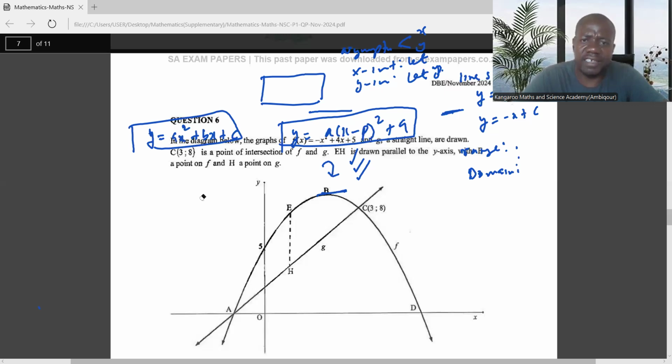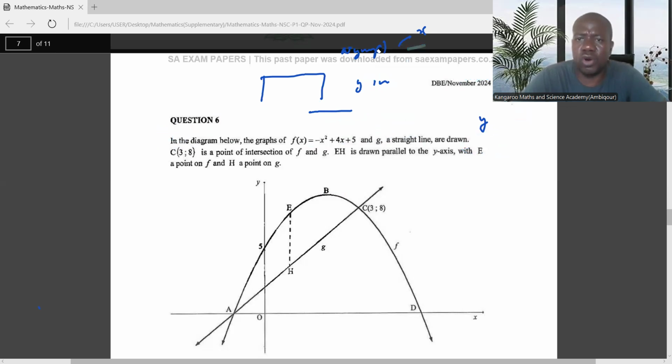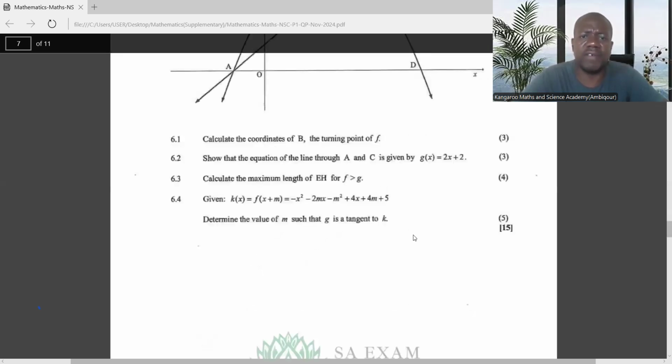And guys, you need to be disciplined. For you to pass maths, you need to be disciplined. Be disciplined very well, especially when you are doing it on your own, with no one who can actually assist you. You need to make sure that you spend more time and practice as many questions as possible. Then you're not gonna have a problem in that.